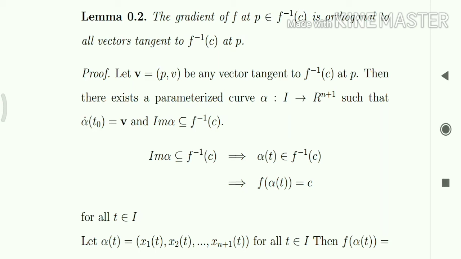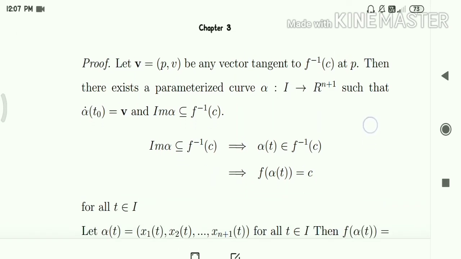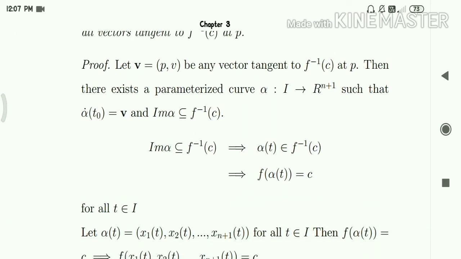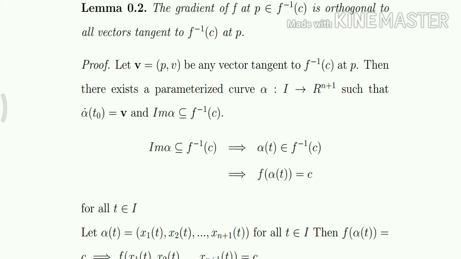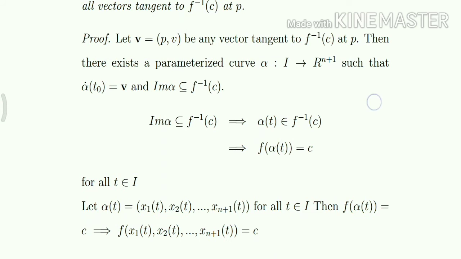So let's start the proof. We need to prove that these two vectors are mutually perpendicular, so we will show that the dot product of the gradient vector and an arbitrary tangent vector is 0.